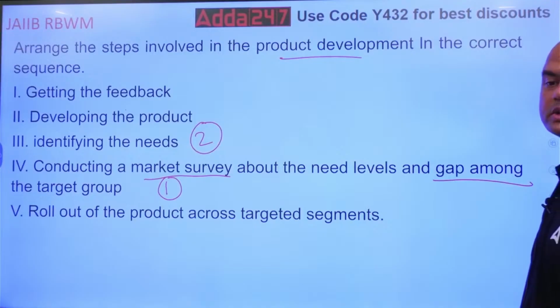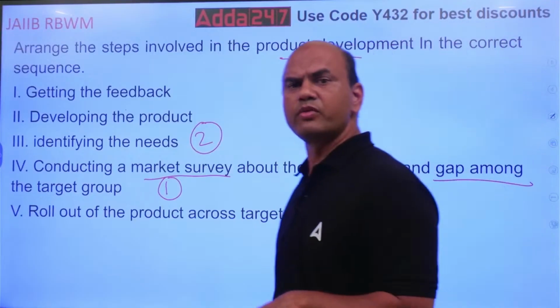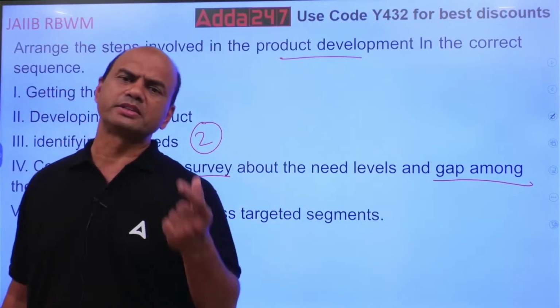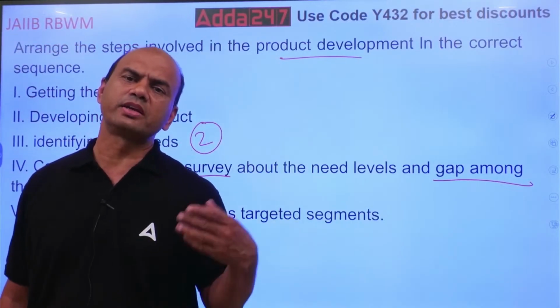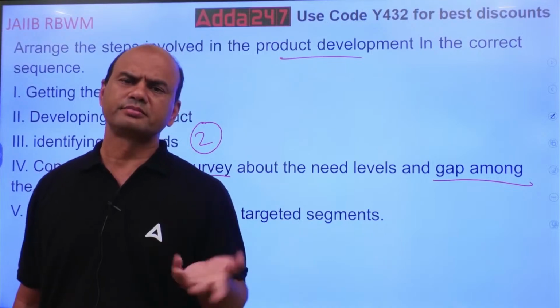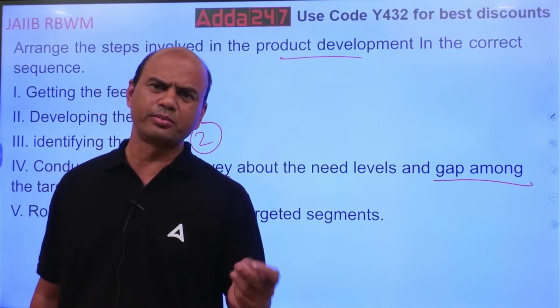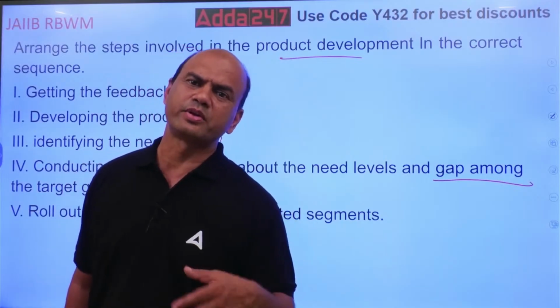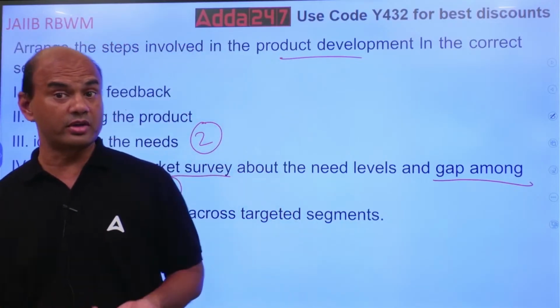Gap means what do customers want and what do they not get. For example, what can be the gap? Customers want fast money transfer and you are still giving clearing in 2 days. Customer doesn't want this. UPI. Right? Customer wants cash withdrawal, some heavy limits. Some of them want it.